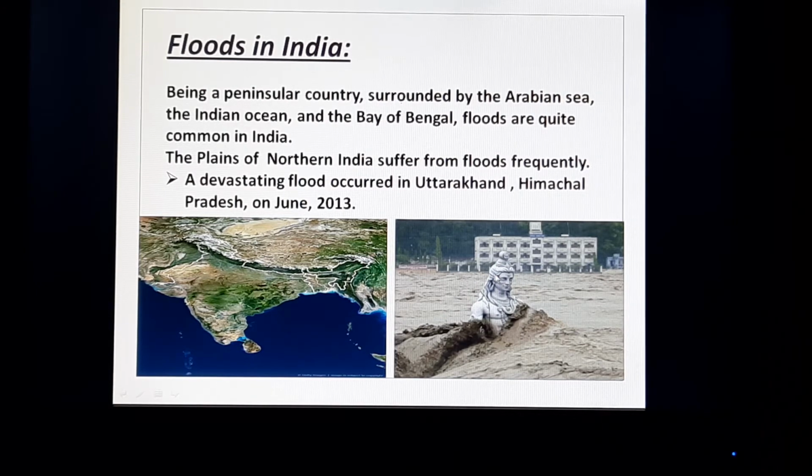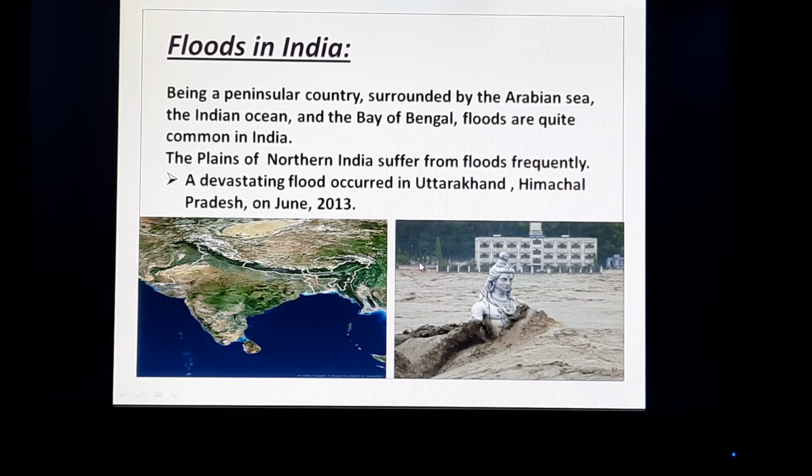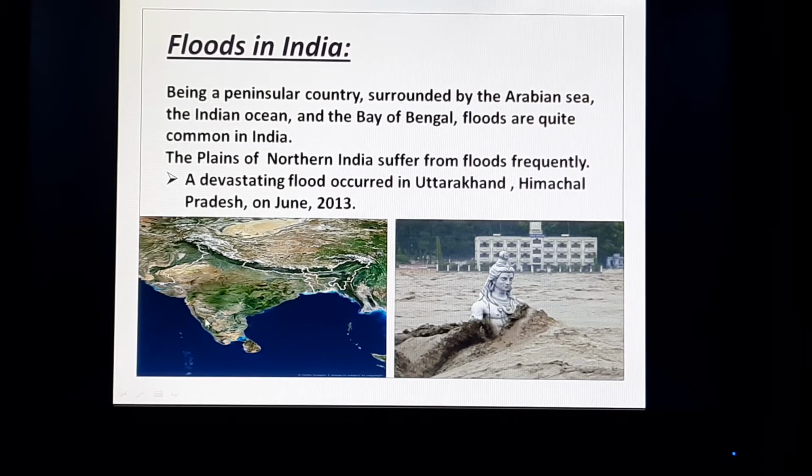Okay, so here the reasons are breaking of dams, landslide, overflow of water in riverbed, all these are reasons of flood in the northern plain, and here in the southern plain also the reason of flood is the heavy rainfall.